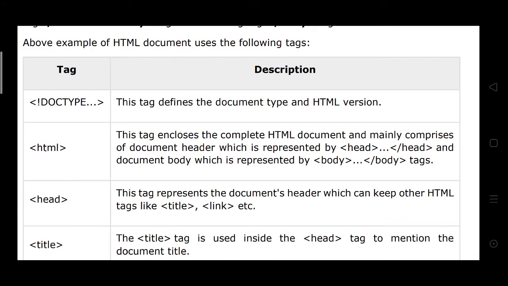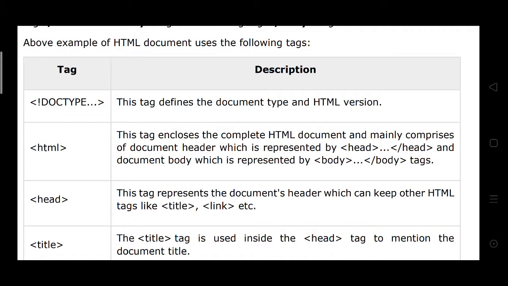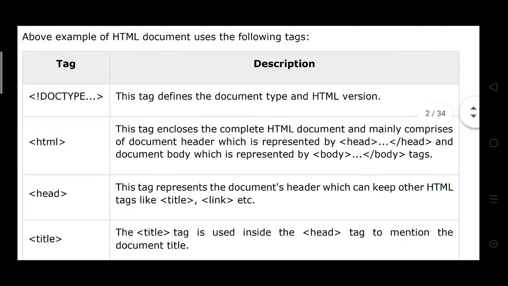This tag defines the document type and HTML version. This is the doctype we are using, the document type and HTML version. Actually, we are using the HTML5 version.